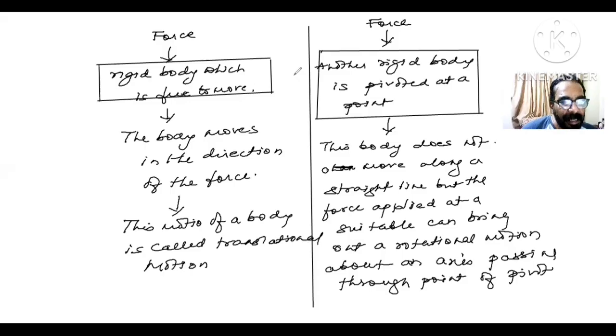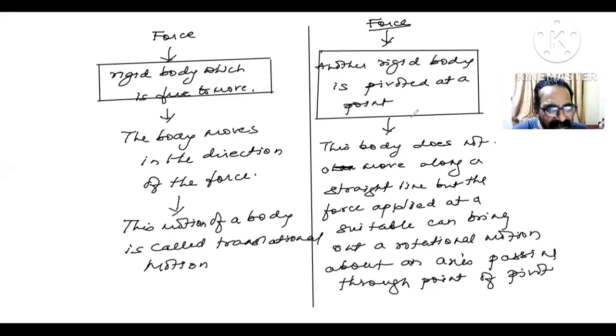Again, children, I have a rigid body which is free to move, and I also have another rigid body which is pivoted at a point. Now force is applied on the rigid body which is free to move. So what happens to this body, beta? This body moves in the direction of the force. Such a motion of a body, we call a translational motion. Now, you apply the force on another rigid body which is pivoted at a point.